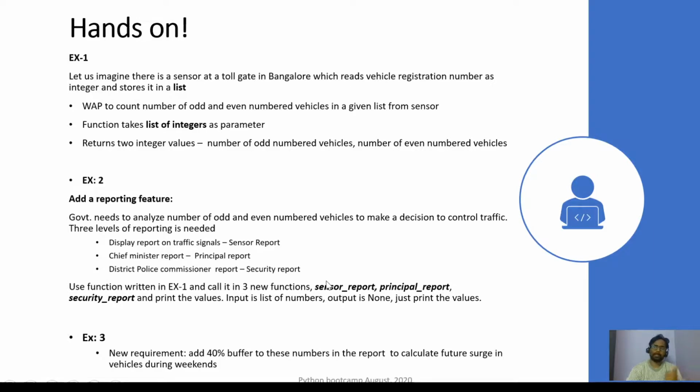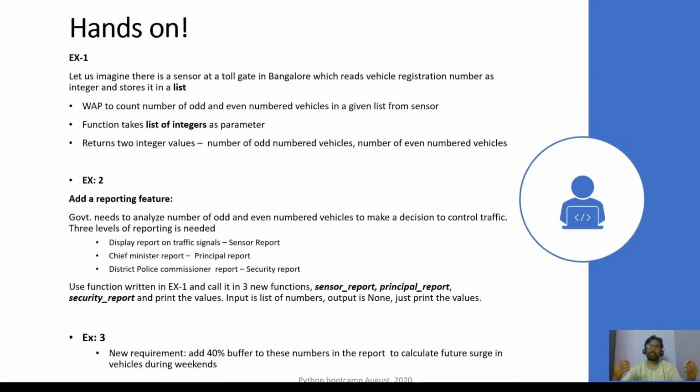That means you have realized how to write code and how not to duplicate the code, and it is also easy to maintain. The third exercise is actually like a new feature. Maybe there is some input from road authorities saying that add a 40% buffer.